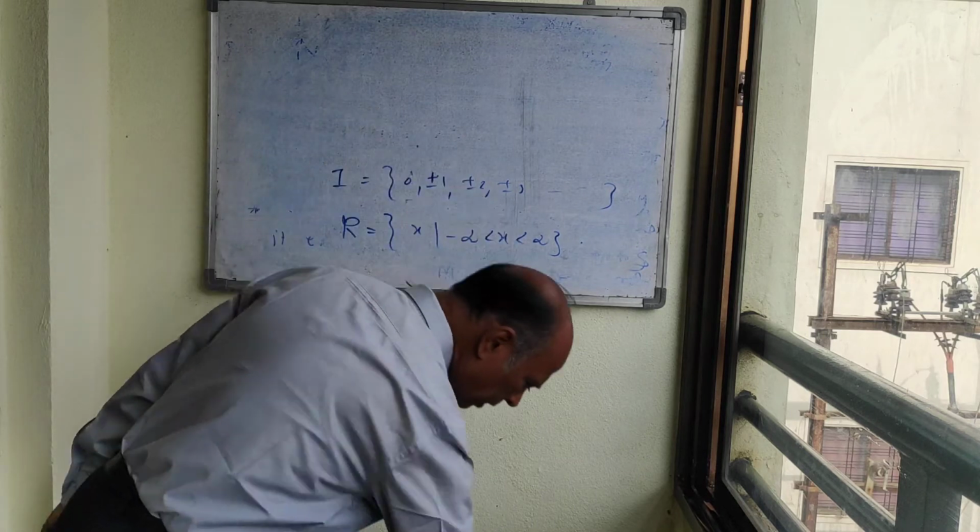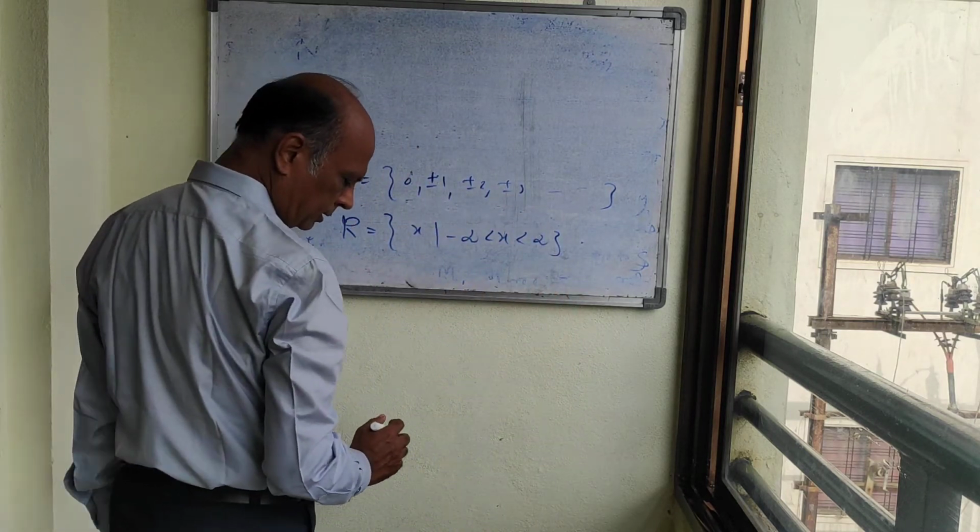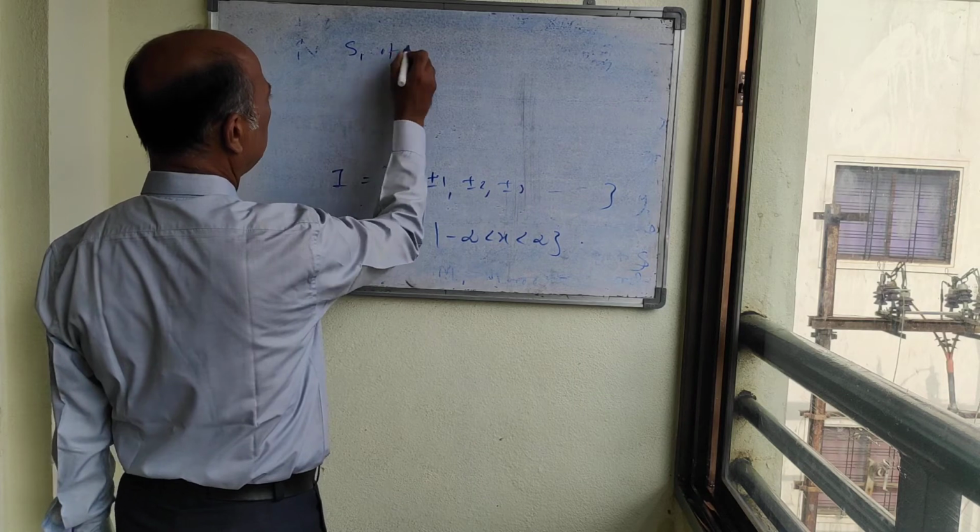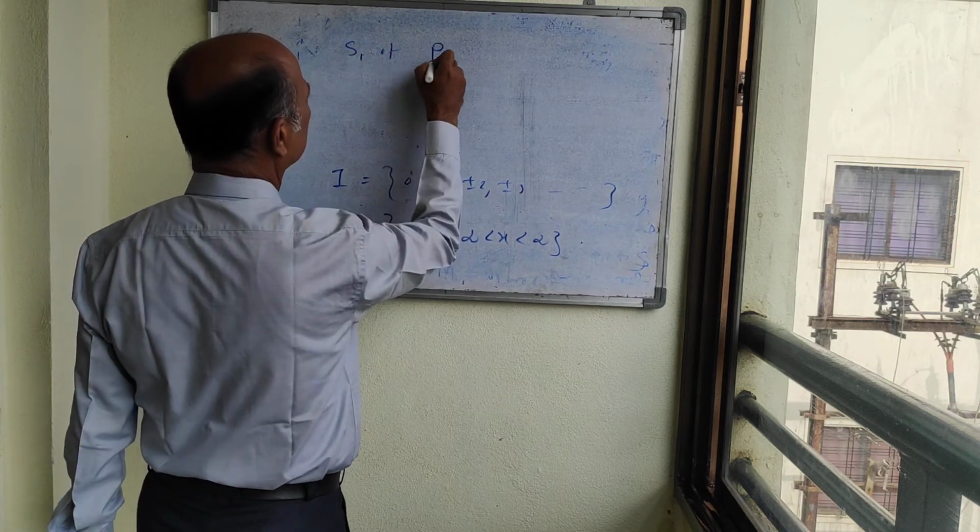One more example. Suppose I write here the set S1 of positive real numbers.